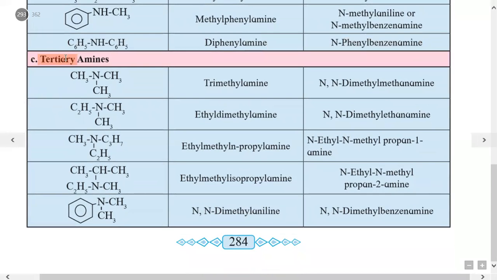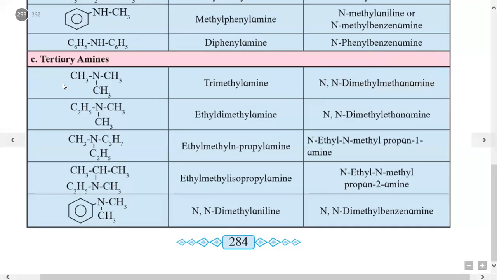Then next type is a tertiary amine. Here in tertiary amine, central nitrogen is bonded to three alkyl or aryl groups. It is a symmetrical tertiary amine. Three methyl groups are bonded. Hence the common name is trimethylamine, and IUPAC name is one carbon containing amine, base name given as a methanamine, and on nitrogen atom there is a methyl and methyl. Two groups are bonded called as N,N-dimethylmethanamine.